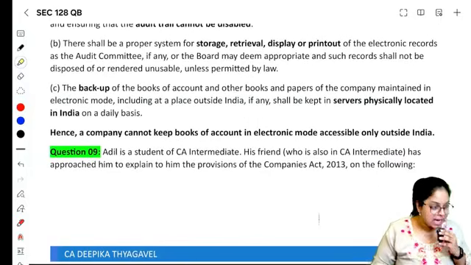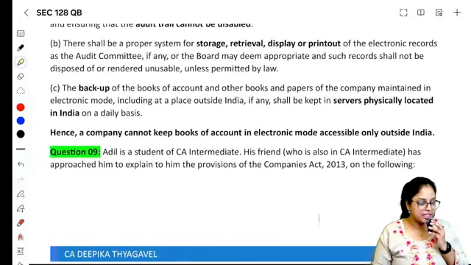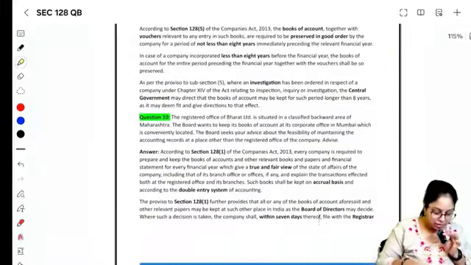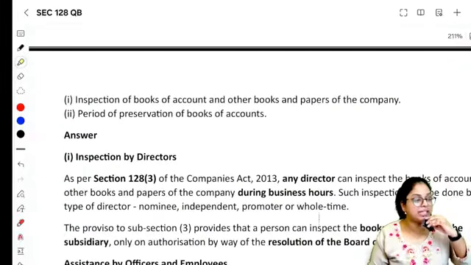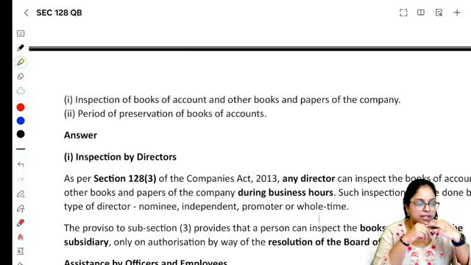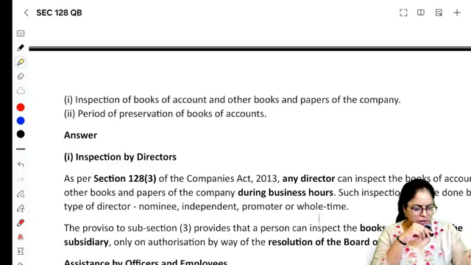Next is, Adil is a student of CA Intermediate. His friend who is also in CA Intermediate has approached him to explain to him the provisions of Companies Act 2013. எதை பத்தி கேக்குறான் அவனோட ஃப்ரெண்டு? He's asking about inspection of books of accounts and other books and papers of the company. Books of accounts inspect பண்ணலாமா?